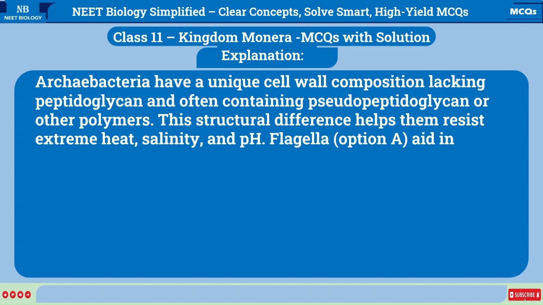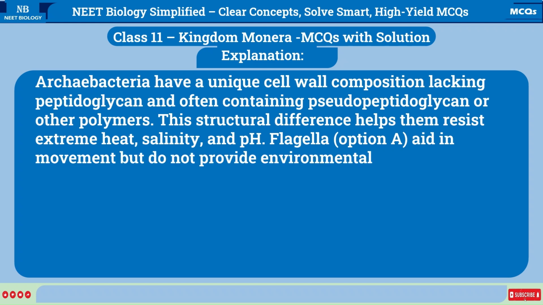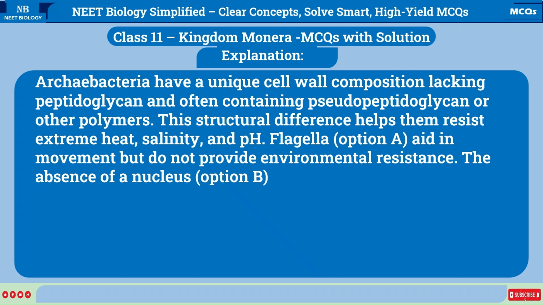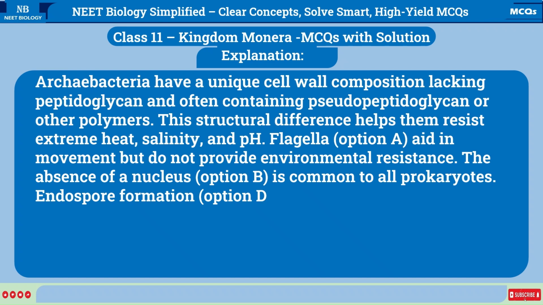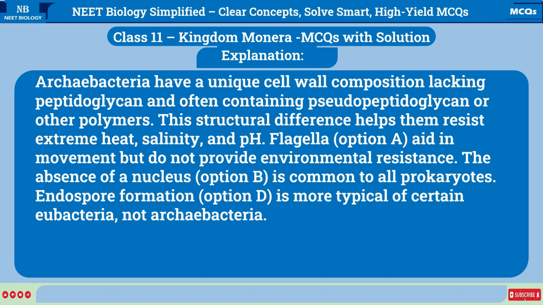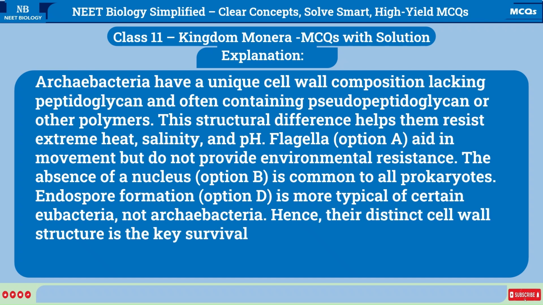Flagella, option A, aid in movement but do not provide environmental resistance. The absence of a nucleus, option B, is common to all prokaryotes. Endospore formation, option D, is more typical of certain eubacteria, not Archaebacteria. Hence, their distinct cell wall structure is the key survival factor.